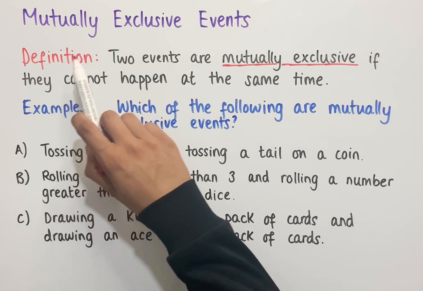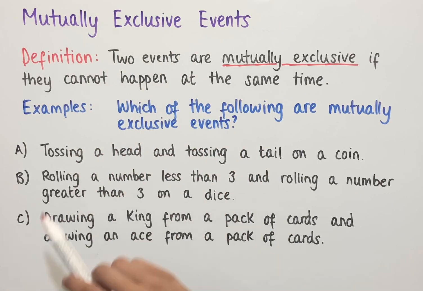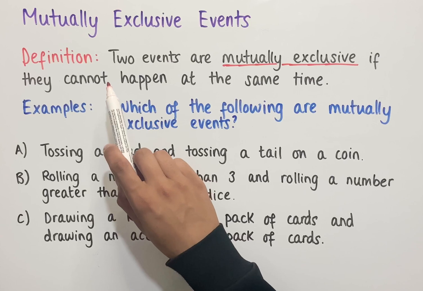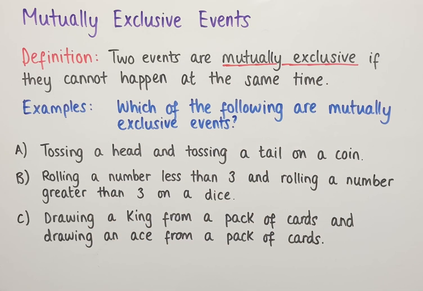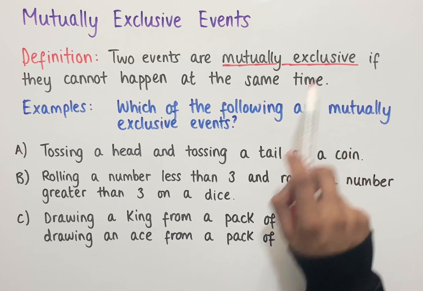Let's talk about mutually exclusive events and what they are. So the definition is two events are mutually exclusive if they cannot happen at the same time. And so below we've got some examples which we'll talk about to discuss the definition of mutually exclusive events.